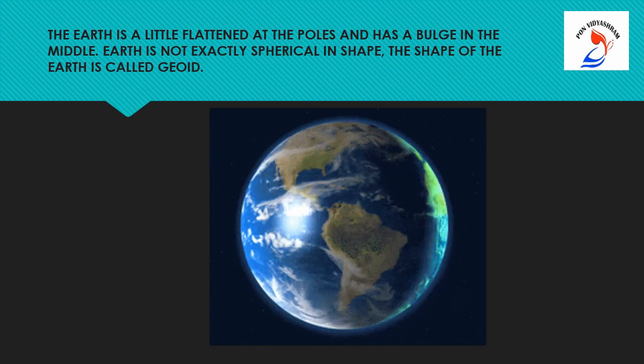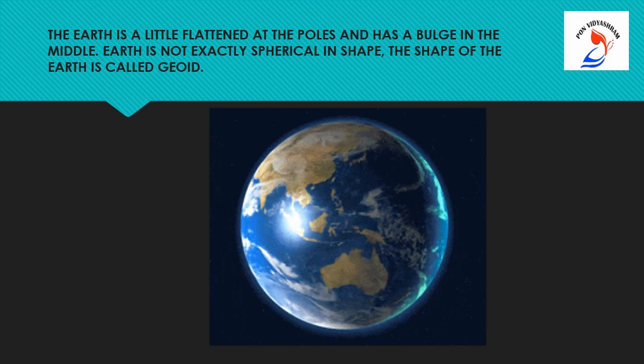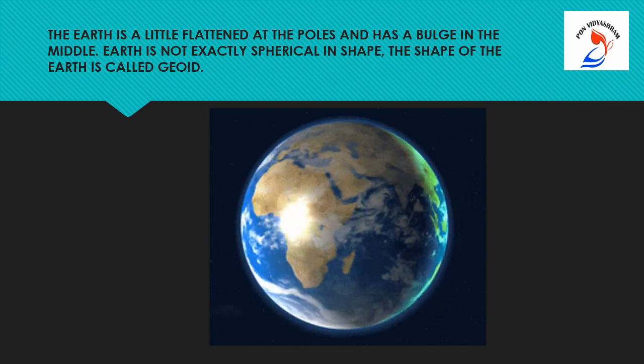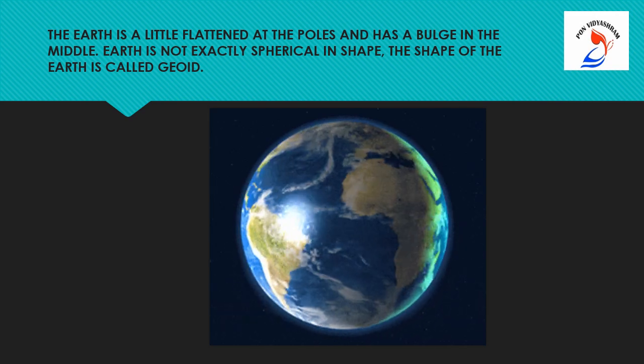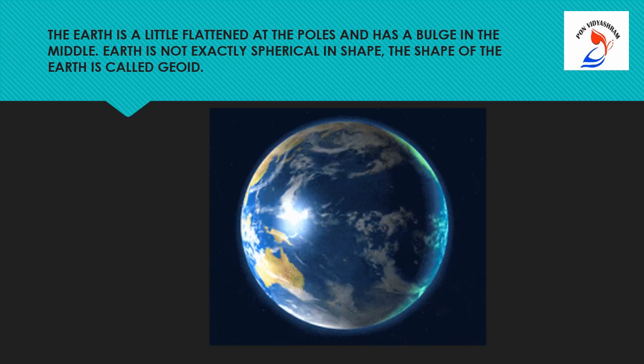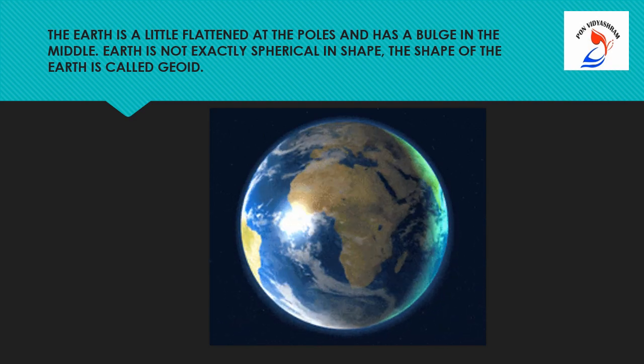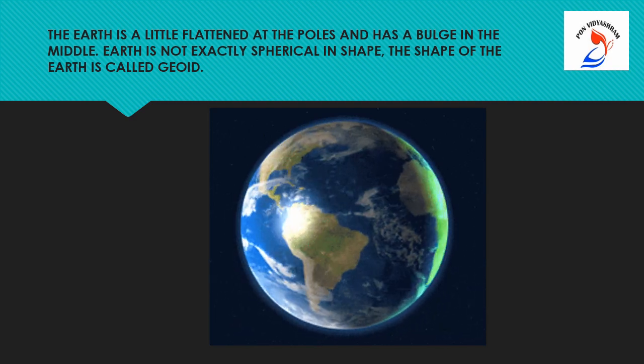What do you observe in the picture, children? The earth is a little flattened at the poles and has a bulge in the middle. Earth is not exactly spherical in shape. So, what is the shape of the earth? The shape of the earth is called geoid.